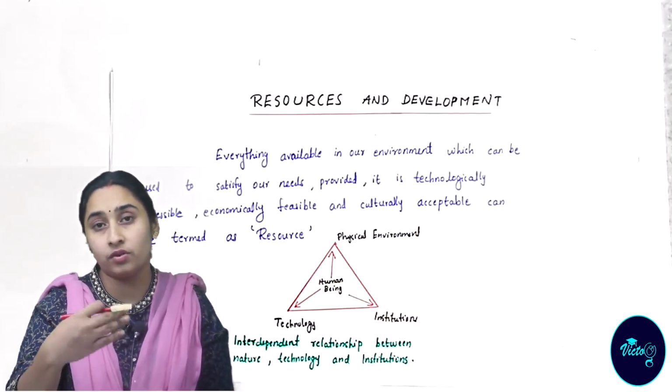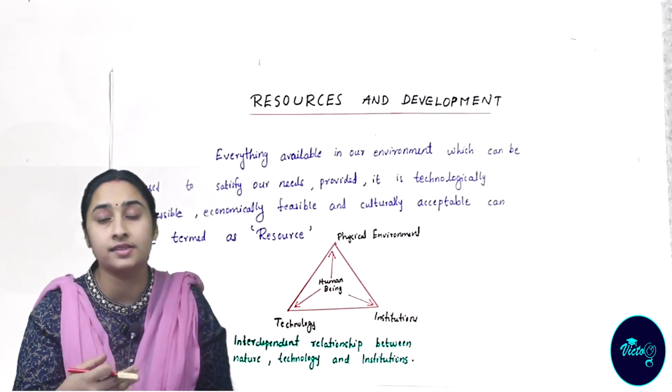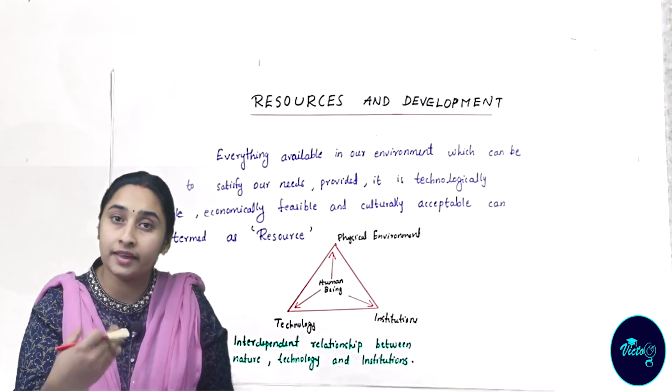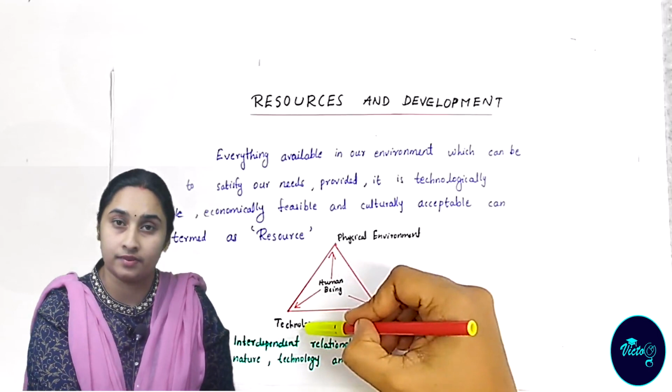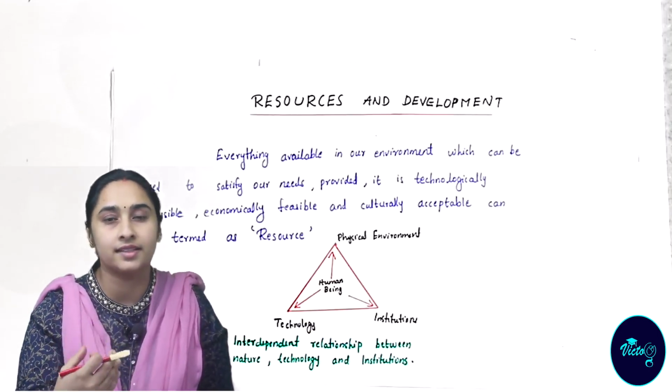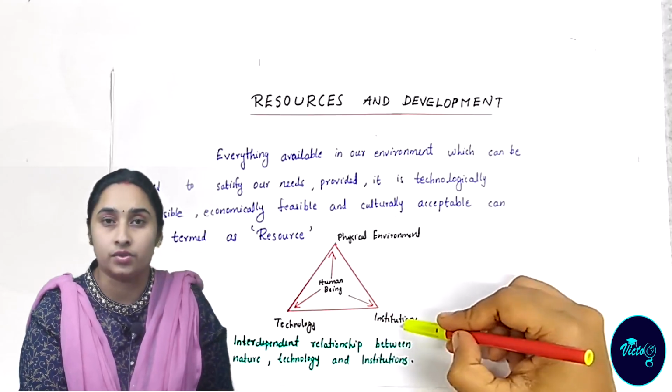That means they always depend on the environment for their resources. They extract resources from the environment using their technology. They develop techniques for extracting the things available in the environment, and they are creating institutions.